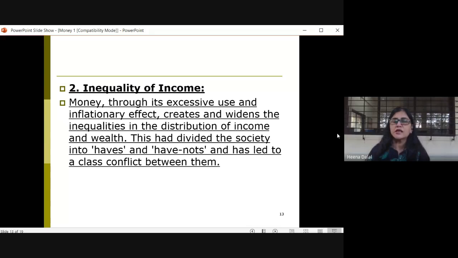That is, income and wealth are distributed in favor of the rich class of society. So the rich become richer, the poor become poorer, which has divided the society totally into haves and have-nots and has led to class conflicts.